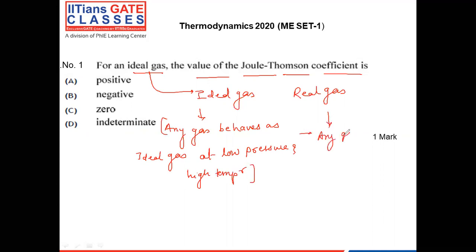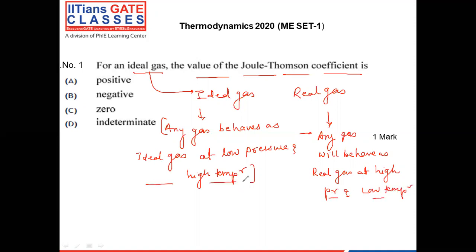Any gas will behave as a real gas at high pressure and low temperature. Now, each and every formula will be different for the real gas and ideal gas. Ideal gas is basically very simple, that's why in the whole of basic thermodynamics, we assume air as an ideal gas to simplify our problems.